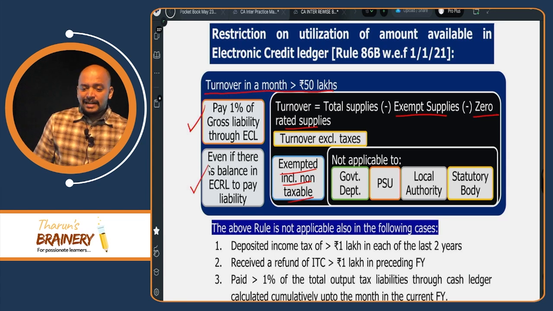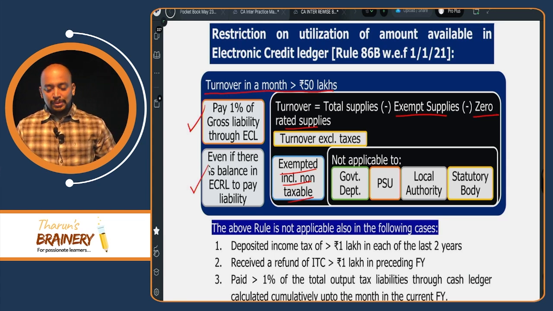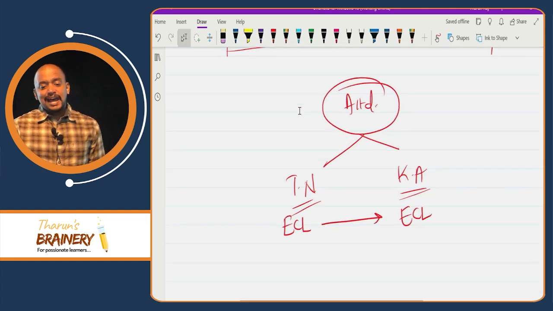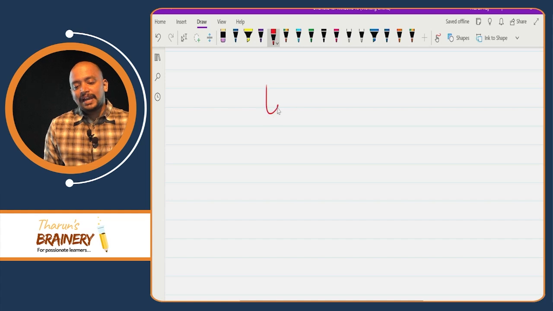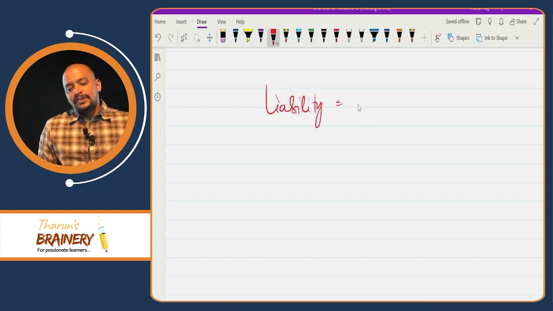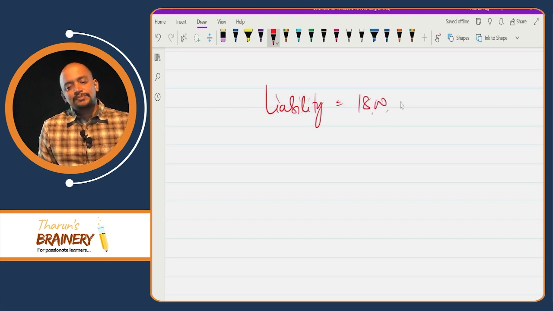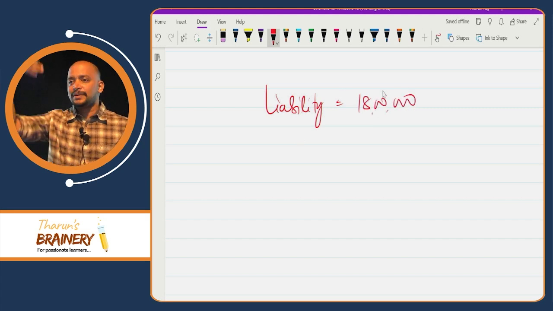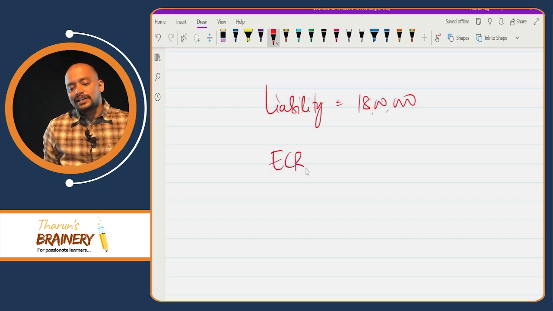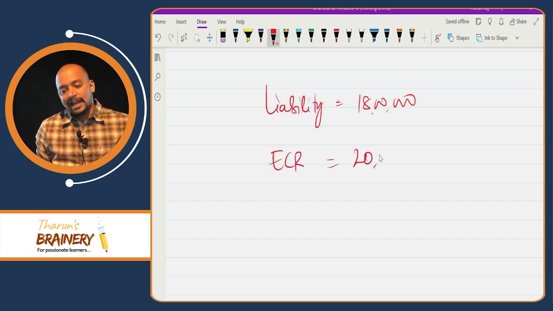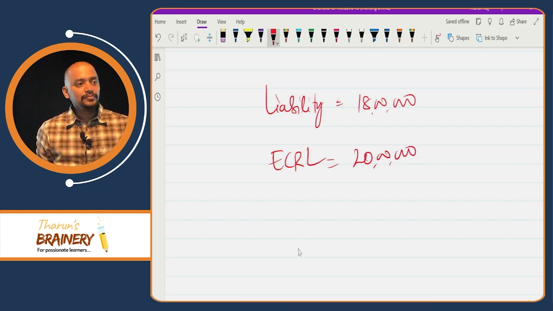Okay. And to whom is this not applicable? For example, say this, I have sufficient balance in the credit ledger. Already I discussed this with you. So my liability is, say, 18 lakhs. Definitely my turnover would have exceeded 50 lakhs. And I have electronic credit ledger of 20 lakhs. Then how much can I pay using the credit ledger? 1% through the cash ledger.